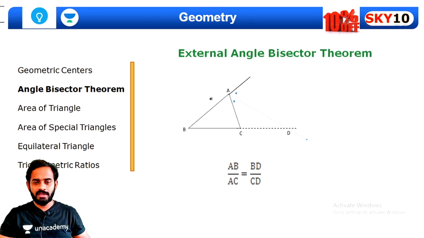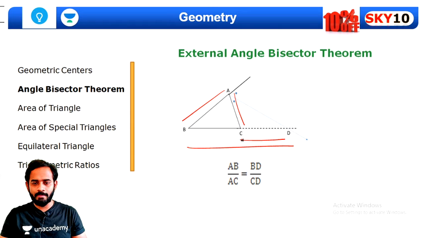Next is the external angle bisector theorem. Now let's say one line AD is drawn. This line just bisects the exterior angle at A. Okay, so in this case AB upon AC is equal to BD upon CD. So remember this part. All the rules you just need to remember, guys, so that you can apply those theorems while solving questions.